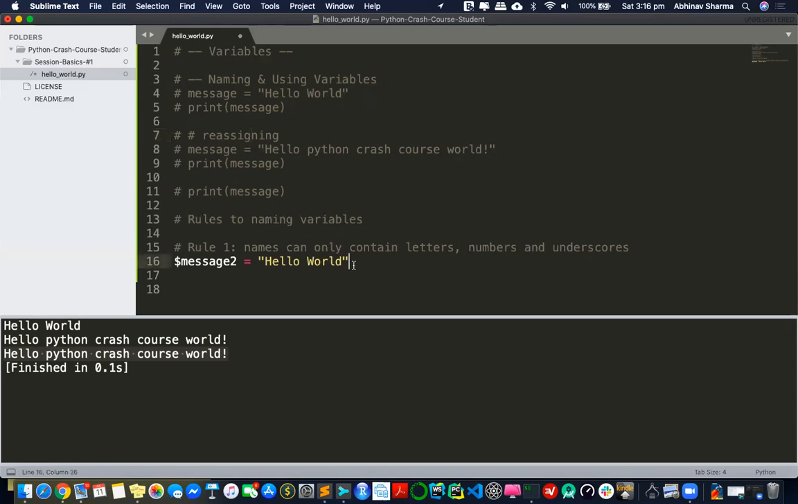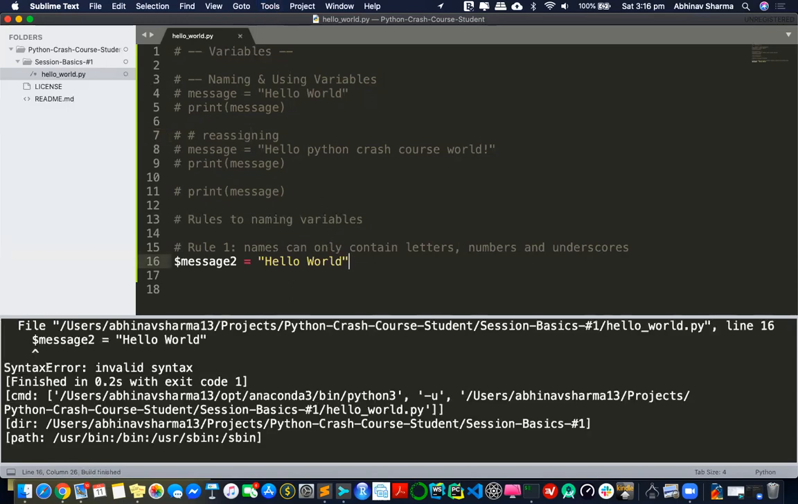Now let me try to run this. As soon as I run this, you'll see an error. Oh, this is an error. I'll explain everything about errors, but something broke apart, right? And Python says that I don't understand this dollar. You see, there's an icon saying what is this? That's what Python is trying to say, that you are using a wrong variable name. This is not allowed. So that's the first rule.